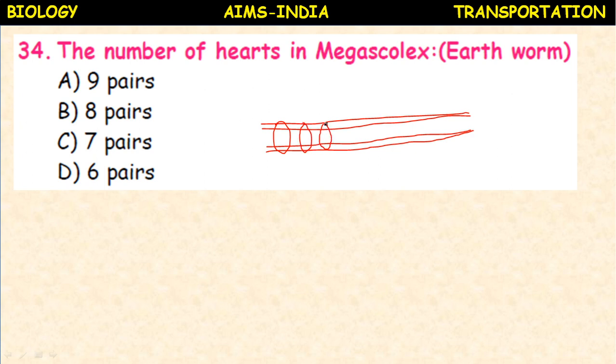So they are in pairs. Pairs means 2, 2. So there are 8 pairs of lateral hearts present in the earthworm. In earthworm, 8 pairs of lateral hearts are present. In pairs they are present.